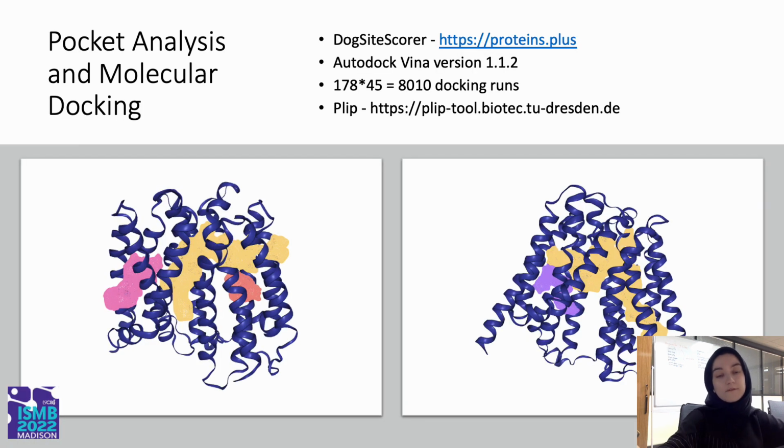After that, we analyzed the different pockets by using DoGSiteScorer, and we obtained around 40 different conformations, and for each of them we analyzed the binding pockets, and we had 178 different inhibitors. By using AutoDock Vina, we obtained different docking runs, and by using PLIP, we analyzed the binding residues that were forming the bonds between the inhibitors and the NorA efflux pump.